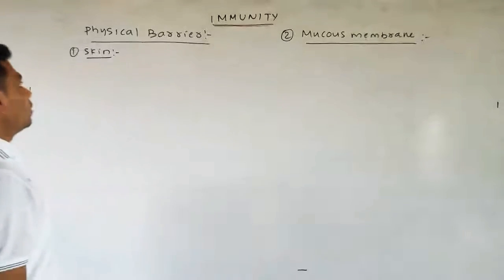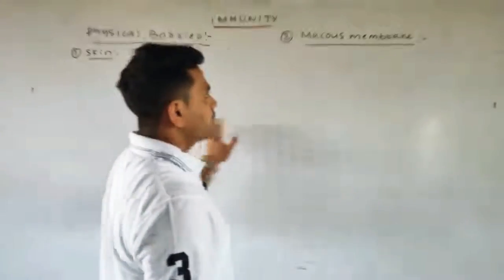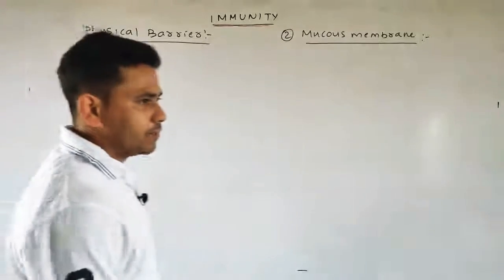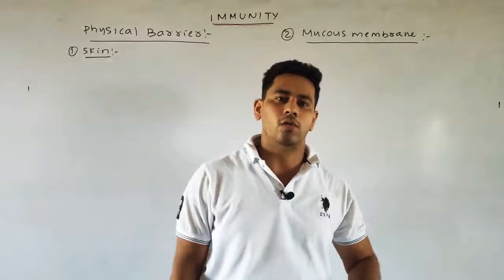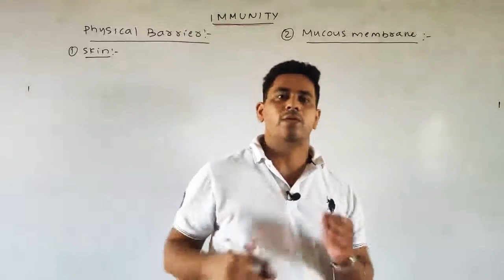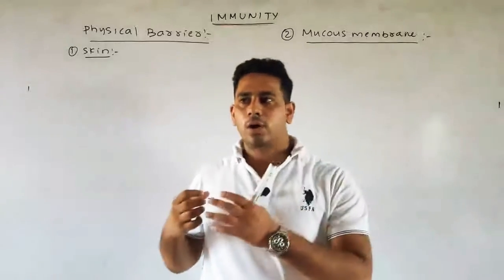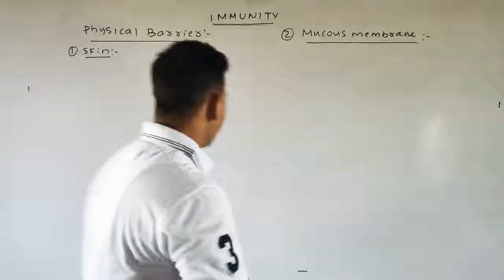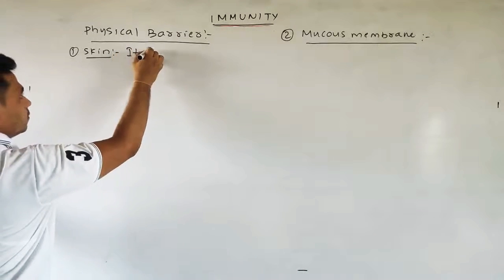Now come to your physical barrier. It is of two types, as we know. One is intact skin, the other is the mucous membrane. First we discuss the skin. We know that the skin is the largest organ of our body which externally covers our body, and it prevents the entering of pathogens. So we can write: